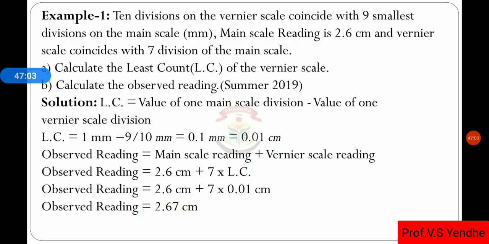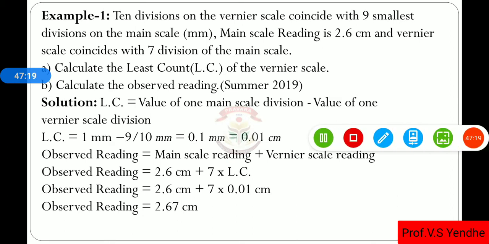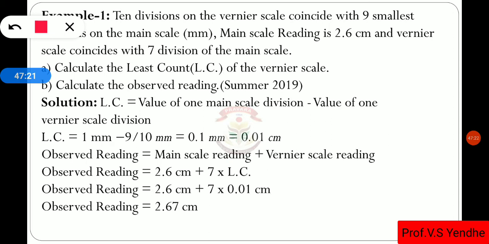Let us see this example. 10 divisions on a vernier scale coincide with 9 smallest divisions on the main scale. The main scale reading is 2.6 and the vernier scale coincides with the 7th division on the main scale. Calculate the least count. So first calculate the least count. What is given in the problem?